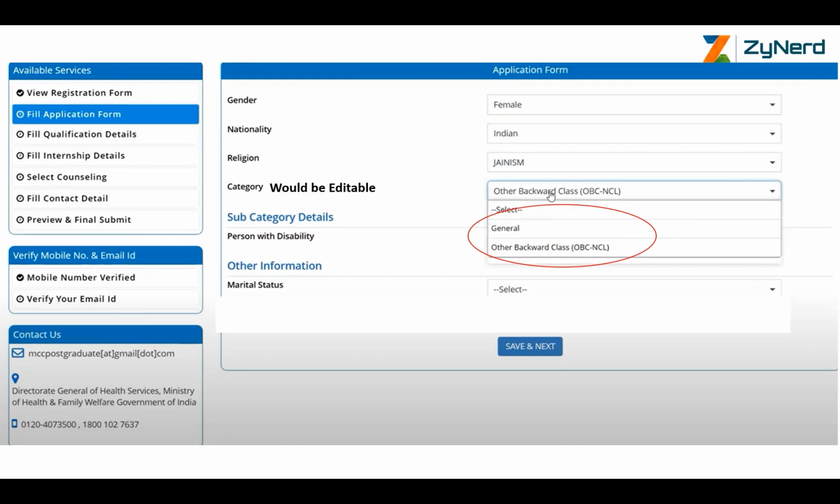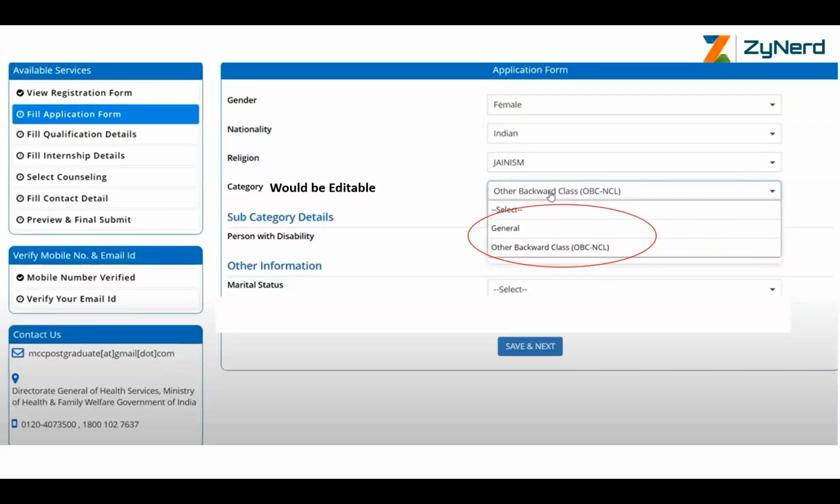So OBC to general is possible, SC to general is possible, EWS to general is possible. But if you had selected general, you would not see both these options. You will see only general. You will not be able to change from general to another category, but from OBC to general or EWS to general, you will be able to change. Same with SC to general. So in case you don't have a certificate, be very clear about this and change.